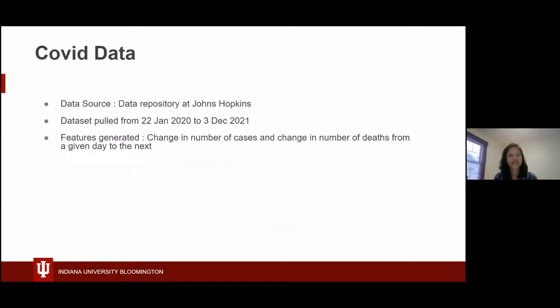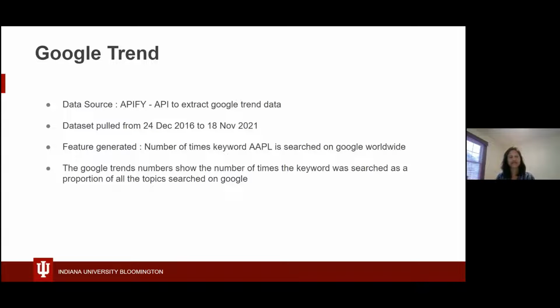Then the COVID data, it is extracted from the data repository at Johns Hopkins, and the date range is from January of 2020 to December of 2021. And the features which are extracted are the change in the number of cases and the number of deaths. And finally, we have the Google Trend data, and it is extracted from Apify, and it basically tells the number of times the keyword AAPL was searched on Google worldwide.